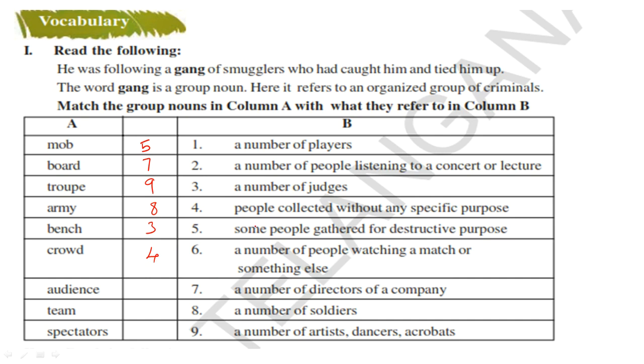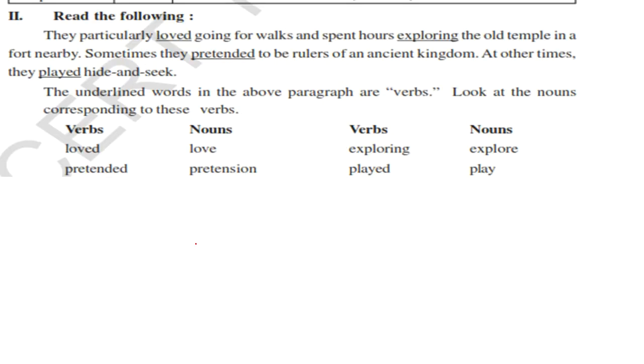Audience. So what is audience? Audience is nothing but a number of people listening to a concert or a lecture. Second one, team. So what is team? Team is a number of players. Cricket team, like that we will say. Spectators is a number of people watching a match or something else. So if people are sitting in a match, then they're not called audience, they are called spectators.